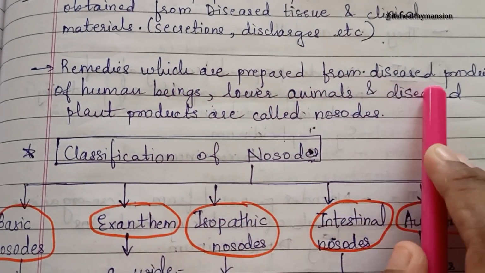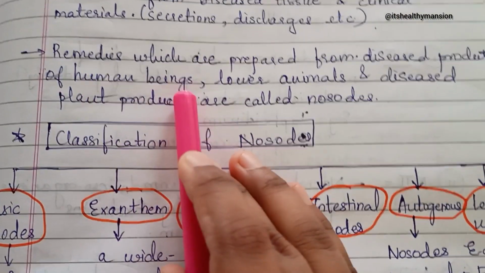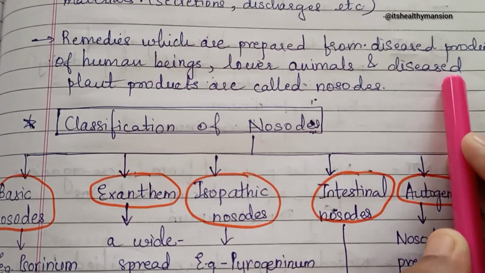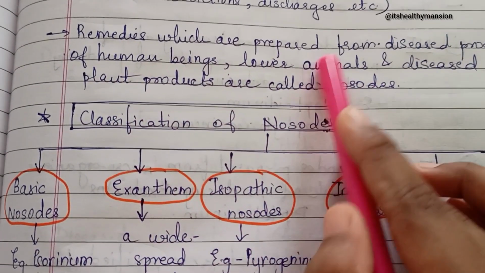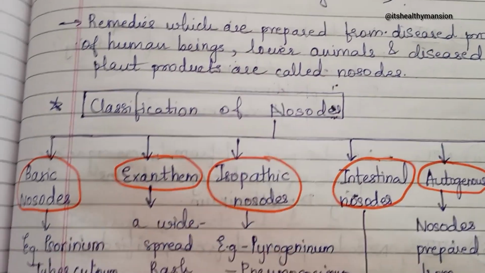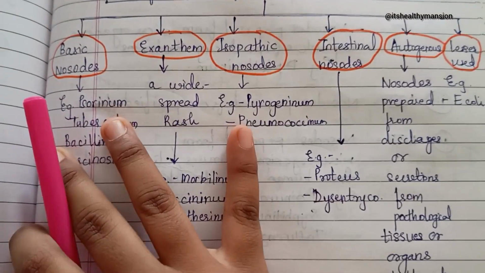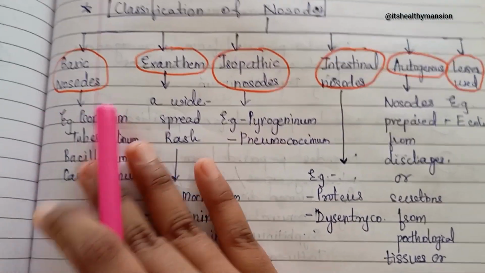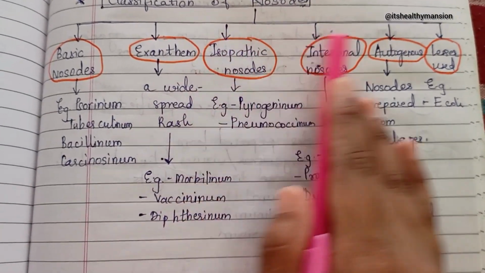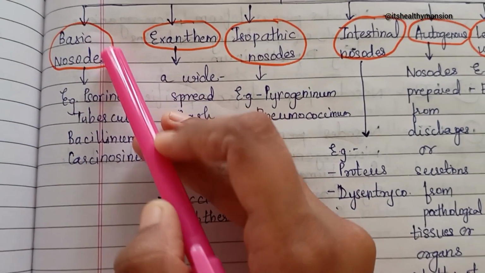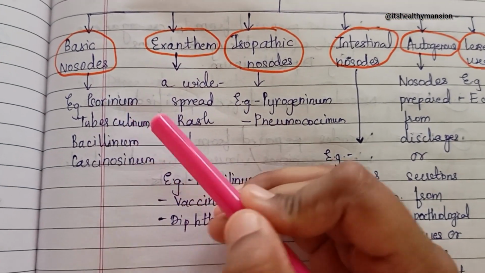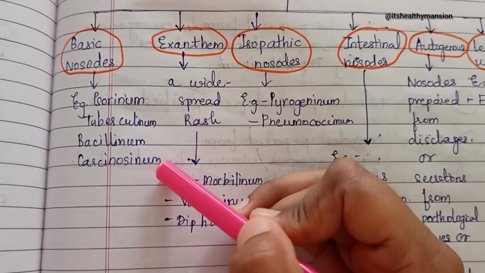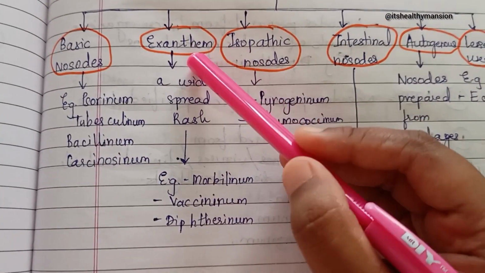Remedies which are prepared from disease products of human beings, lower animals, and disease plant products are called nosodes. Now, the classification of nosodes. These are further divided into six types. So let's begin with the first, basic nosodes. It includes psorinum, tuberculinum, bacillinum, and carcinosinum.